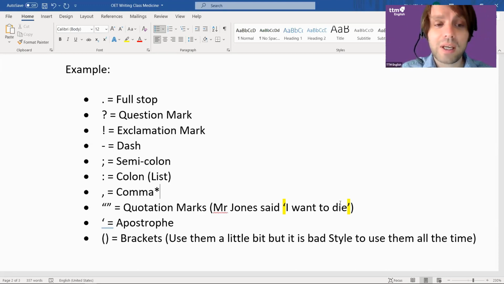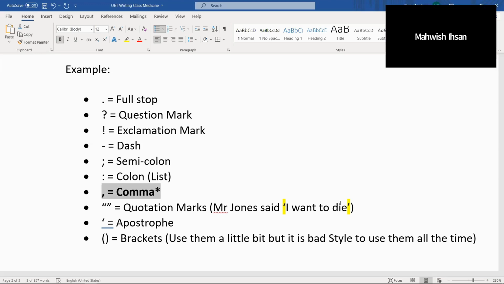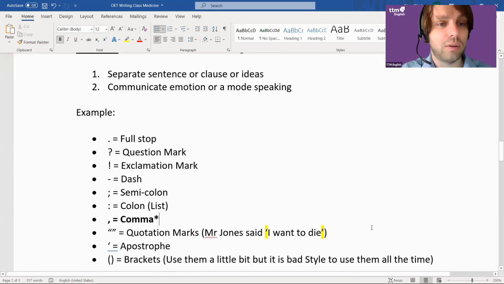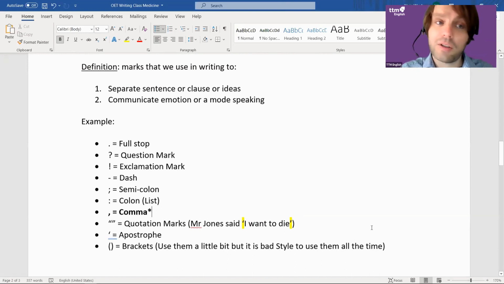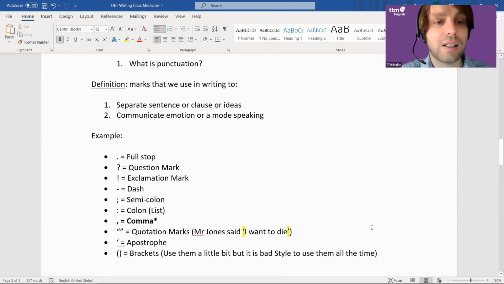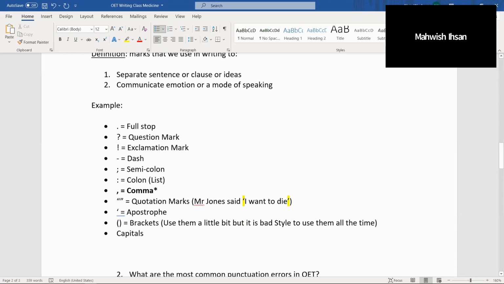A lot of native speakers are very confused about commas, right? So we're going to talk a bit more about this, but that's just punctuation in general. I'm just going to remind you of where we are. What is punctuation? They're marks that we use in writing to separate a sentence or clause or ideas, but also to communicate emotion or a mode of speaking. One other thing that you'll see that we haven't mentioned here is capitals. I think capitals would be punctuation. Okay, and I'll talk about that later.